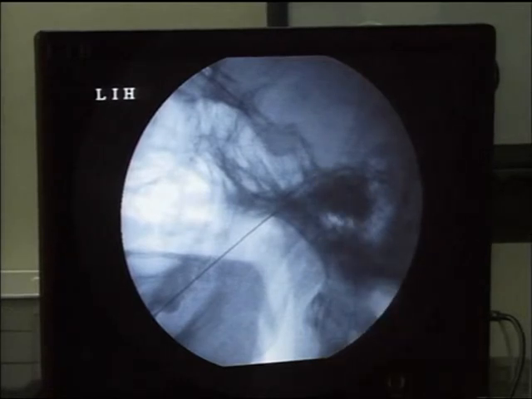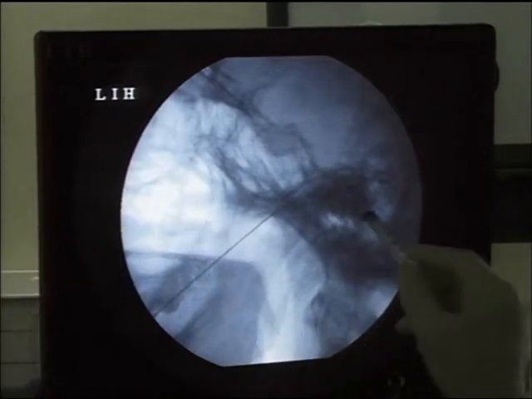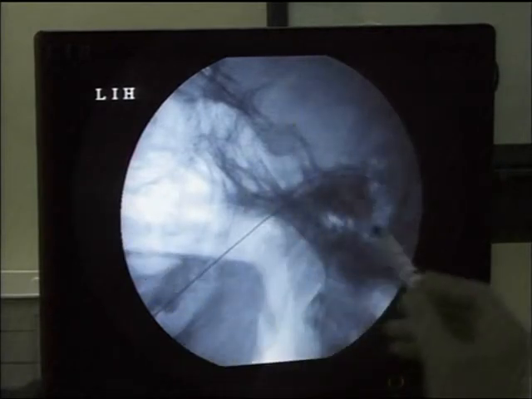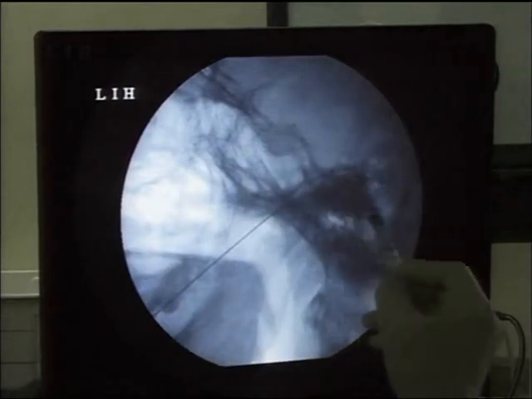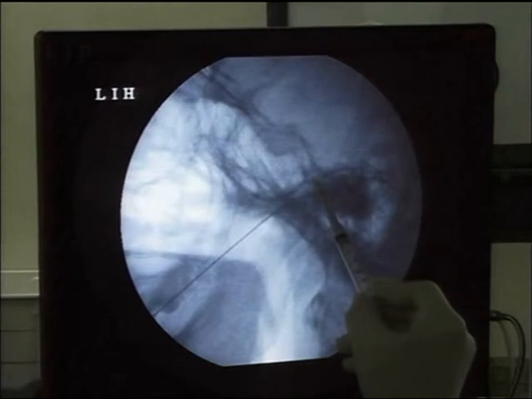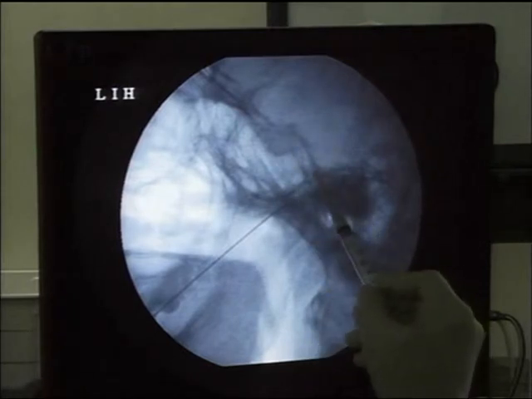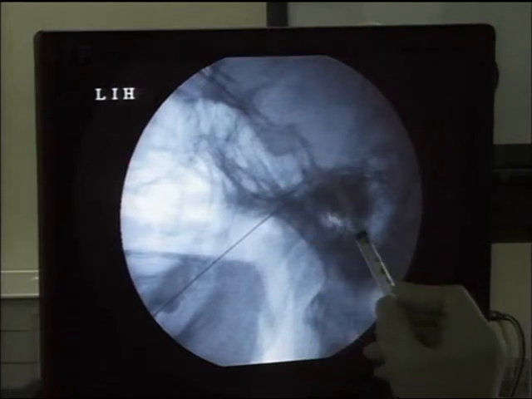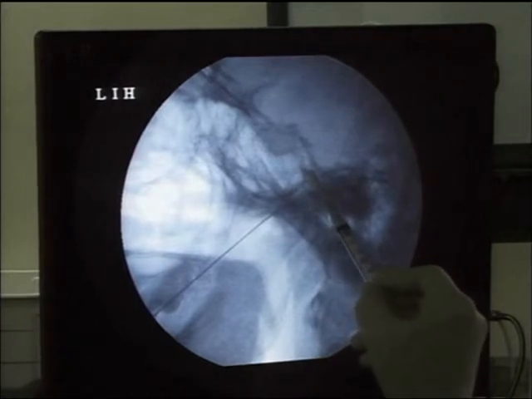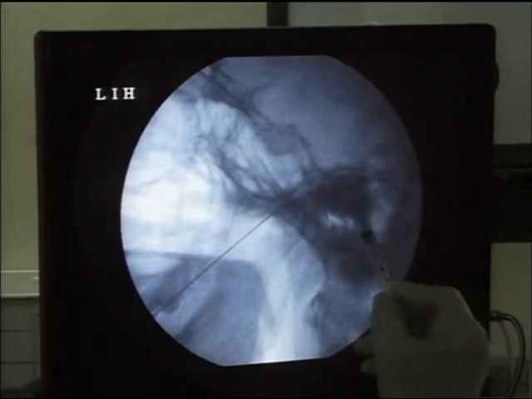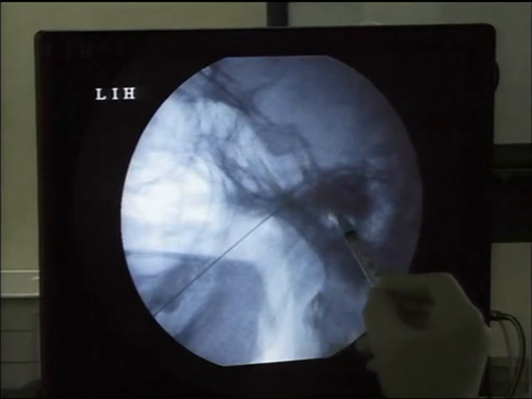Now, two important things, one by one. One is if I have to do V3 only, I have to be 2 millimeter below this line. Suppose I draw a line, I should be 2 millimeter below. For V2, I should be at the height of this petrous bone, and for V1, I should be 2 millimeter above. So remember 2 millimeter. This line is for V2, by the way. For V3, 2 millimeter below, and V1 2 millimeter above.